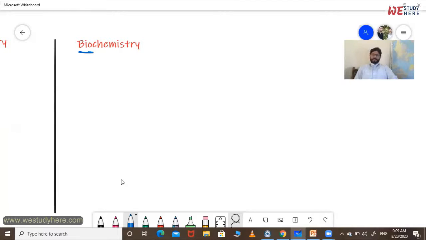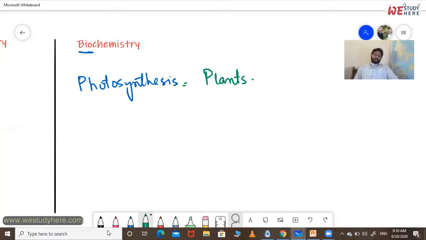Various examples are there. If we take a simple example, that is photosynthesis. Photosynthesis takes place in green plants. You know that it takes place in green plants. Now, in this case, as you know, in photosynthesis the mandatory elements are carbon dioxide.